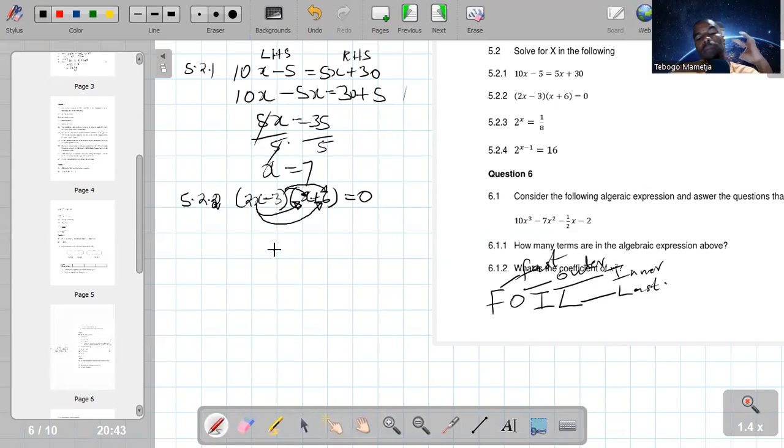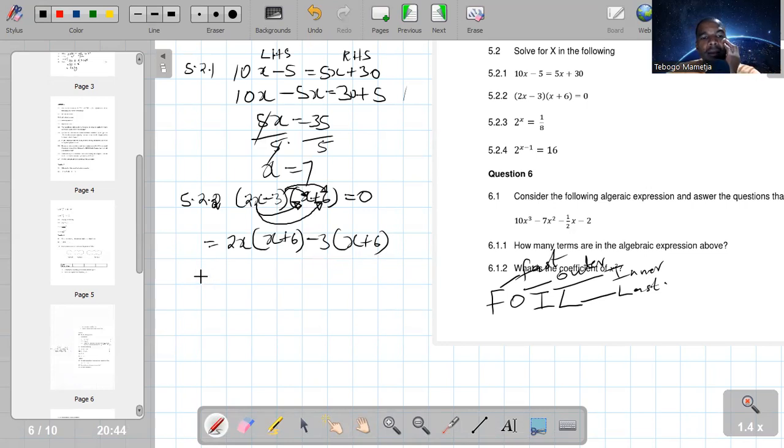So the FOIL you apply when you multiply a binomial by a binomial. So in other words, you are going to take this 2x from the first bracket, it must multiply x plus 6. Again, you take the second term there, it must multiply the whole bracket. So this is first and first, outer and outer, then inner and inner, last and last.